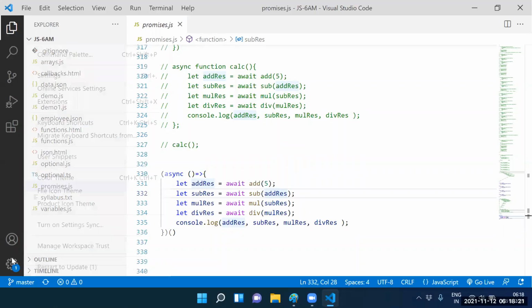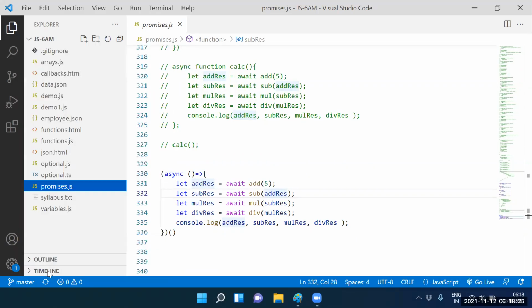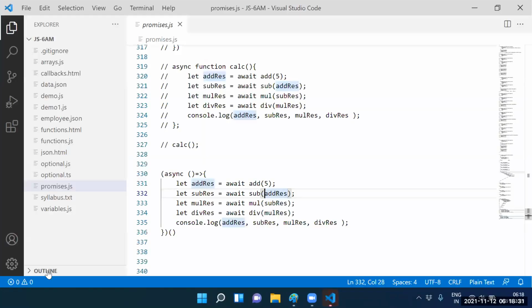Which one is suggestible here? Async and await is suggestible. Don't go for the then function; the suggestible thing is the async and await keyword. Okay, now see this one here.